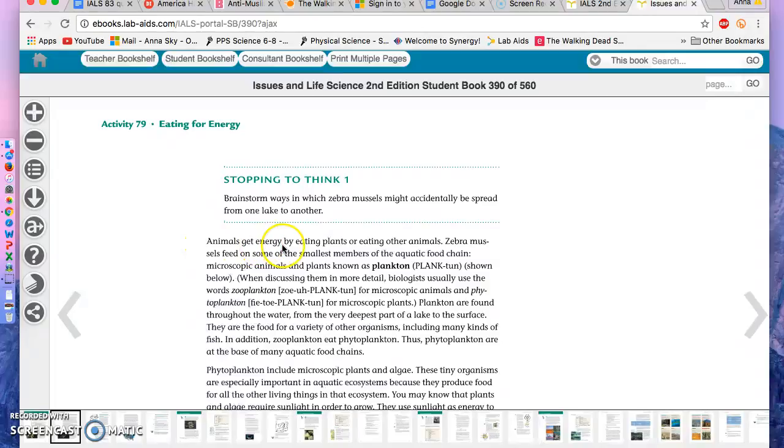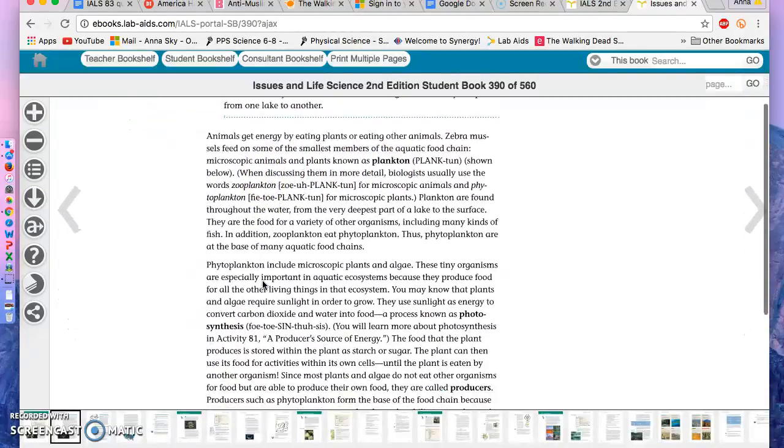Animals get energy by eating plants or eating other animals. Zebra mussels feed on some of the smallest members of the aquatic food chain, microscopic animals and plants known as plankton. When discussing them in more detail, biologists usually use the word zooplankton for microscopic animals and phytoplankton for microscopic plants.